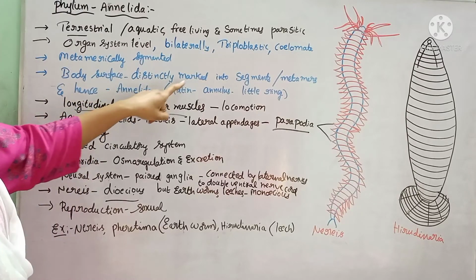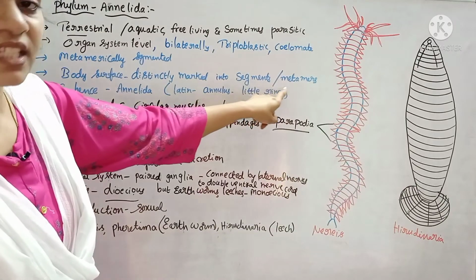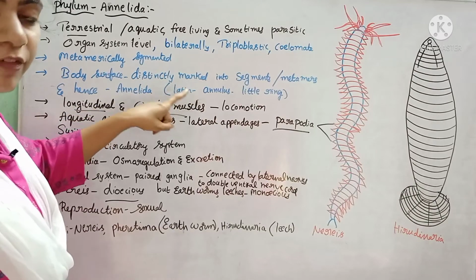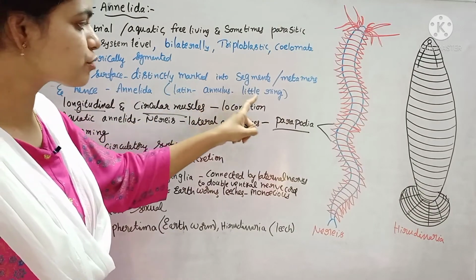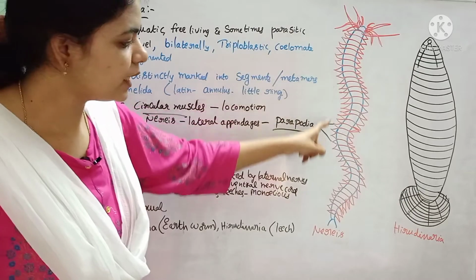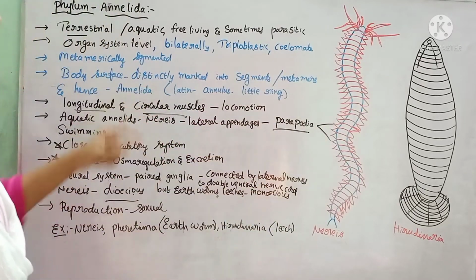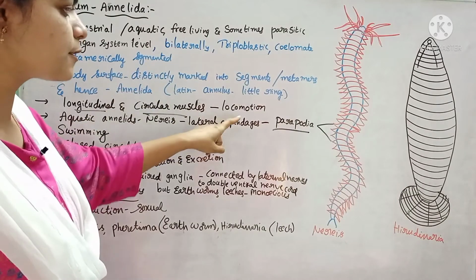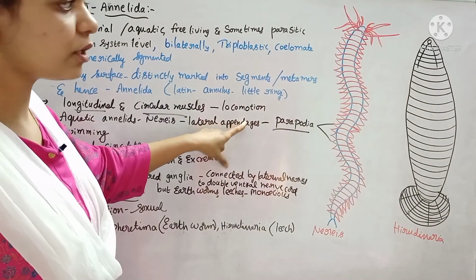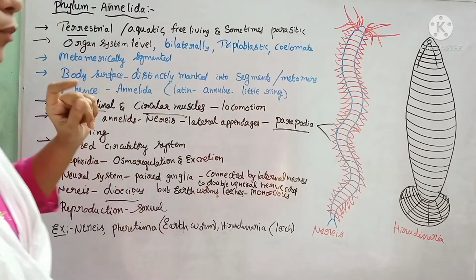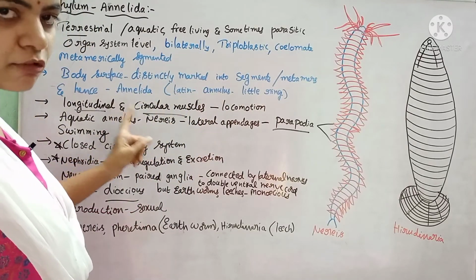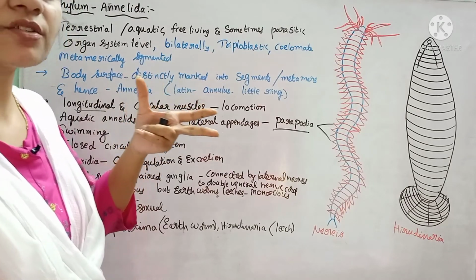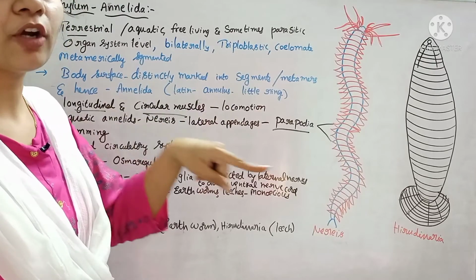The body surface is distinctly marked by several segments or metameres. Hence the name Annelida, derived from the Latin word annulus, meaning small little rings. So many little rings are present, hence we call them annelids. And they consist of longitudinal and circular muscles for locomotion. Most of them do not have any locomotory organs, but instead they consist of longitudinal and circular muscles which contract and expand and help the movement of the earthworms.